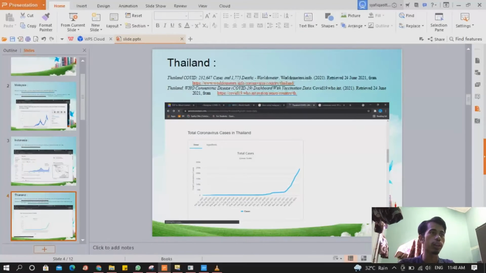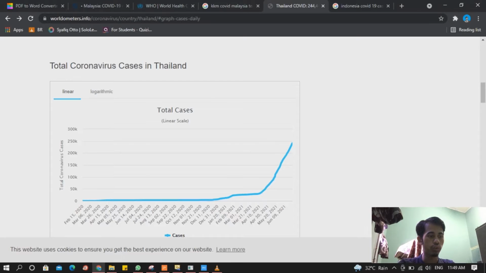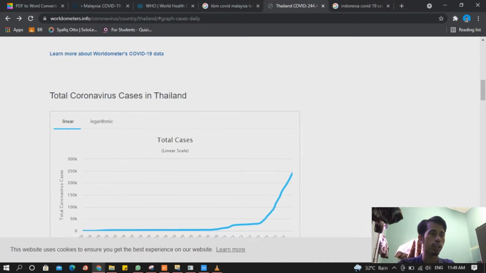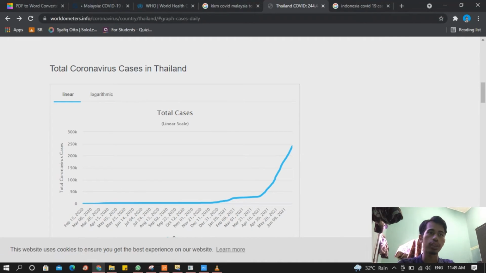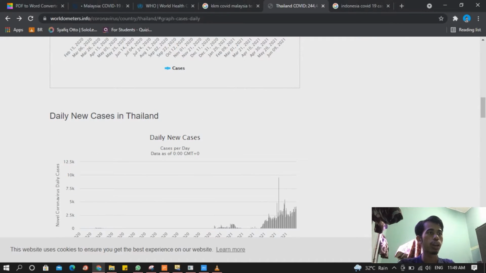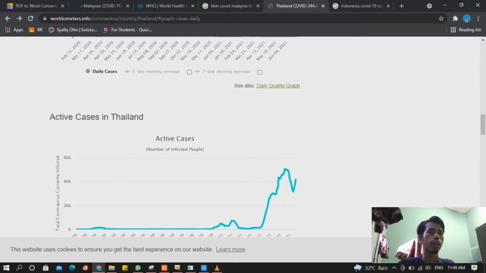We also used WHO, the World Health Organization, for Malaysia, Thailand and Indonesia. We call it the point cases in the website. Alright, let's go for the next. For Indonesia, we took the data from the World Health Organization, WHO as well. WHO shows the data and we search for January, February and March.